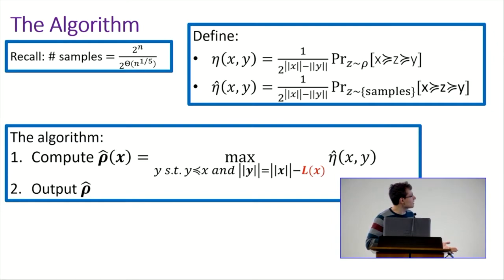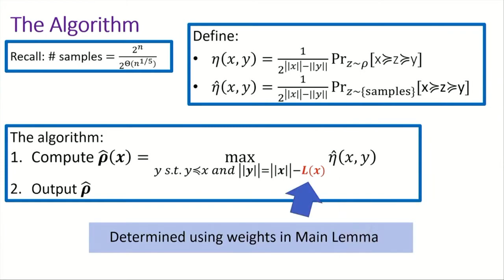Rho hat x is the maximum of eta hat xy subject to y being a predecessor of x, and the Hamming weight of y being the Hamming weight of x minus some parameter L of x. This parameter L of x is dictated by the weights we have in our main lemma, and L of x only depends on the Hamming weight of x.